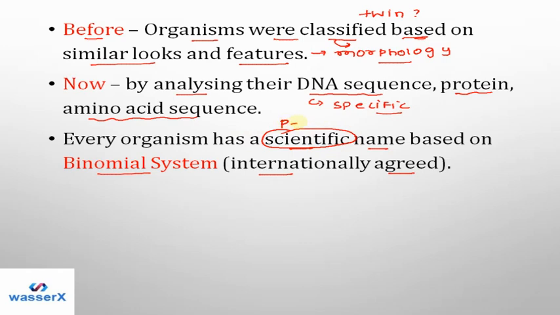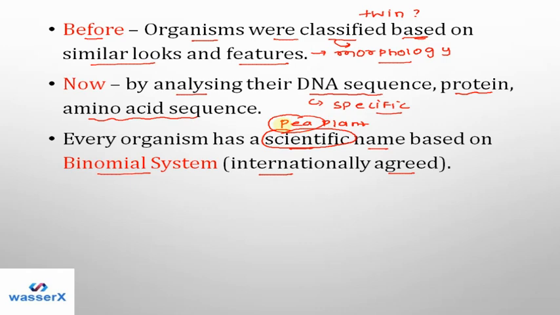If I take the example of the pea plant, that is the common name of that plant. I call a particular plant found in the area near my country or my surroundings a pea plant. But it is definitely not necessary that people who are staying in another part of the world will also call this plant a pea plant. It may have some other name. So if I move to a place in the world where the pea plant is known by some other name, I won't be able to find this plant.